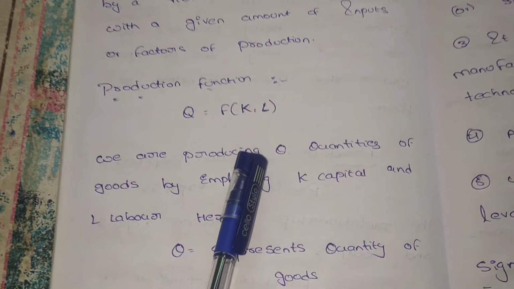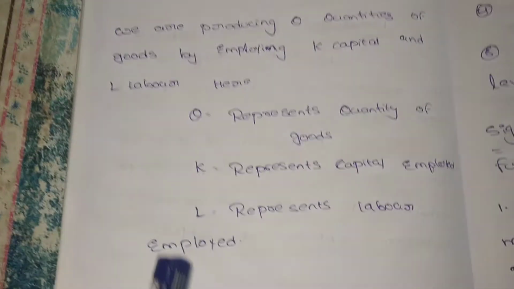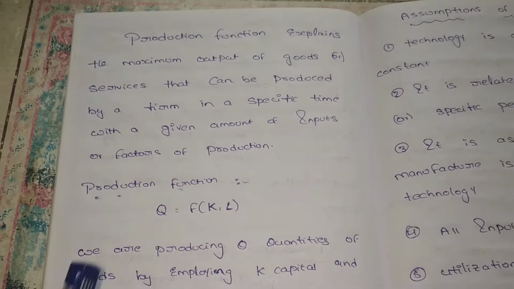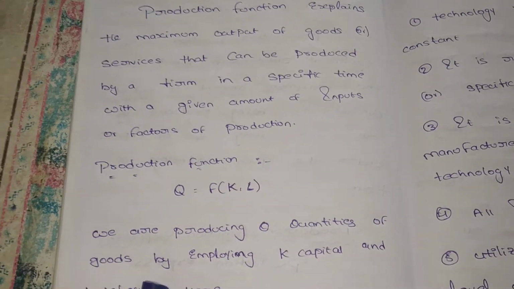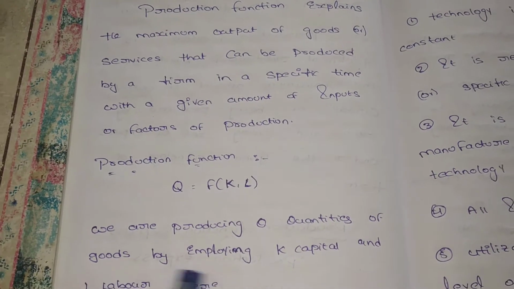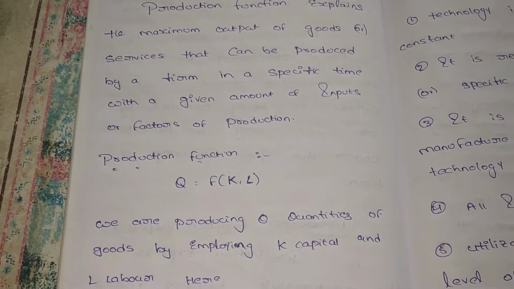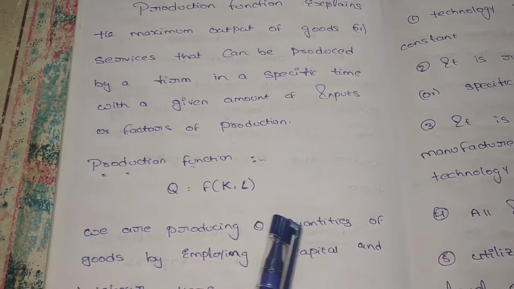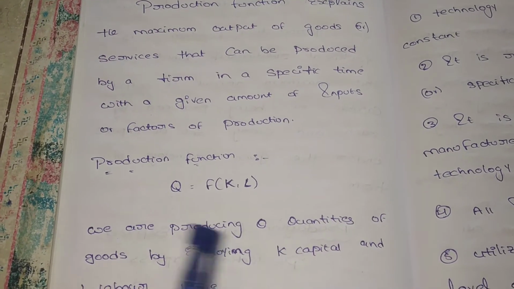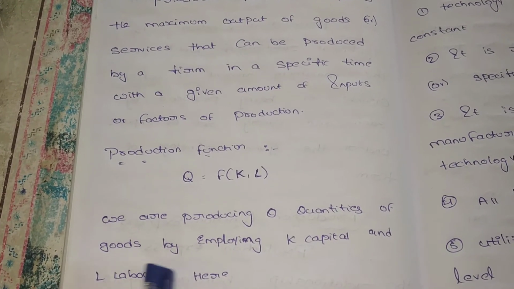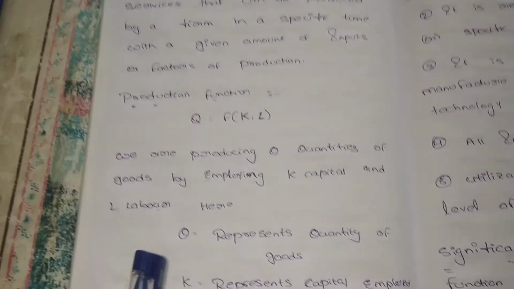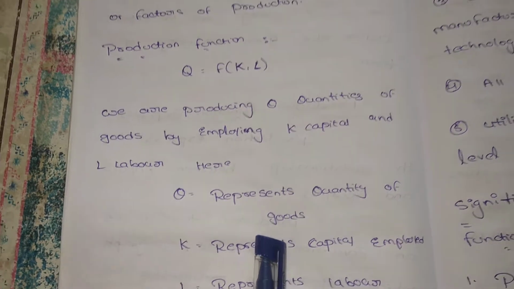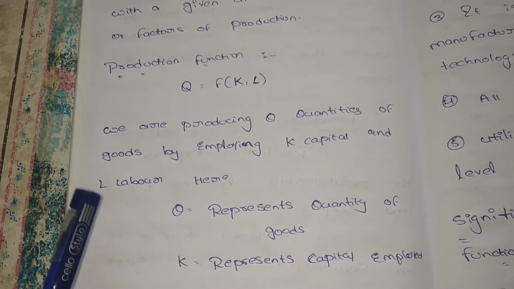Q is how much quantity we are receiving by giving some inputs. L represents labor employed. What is the production function? It is how much output we are receiving for giving some inputs. Q is equal to F of K comma L. We are producing Q quantities of goods by employing K capital and L labor. Q represents the quantity we are receiving by giving some inputs.